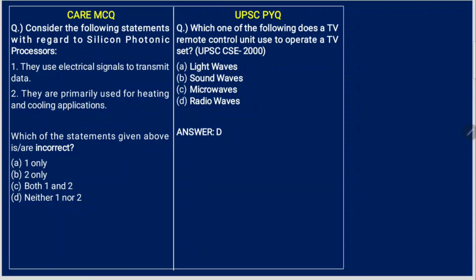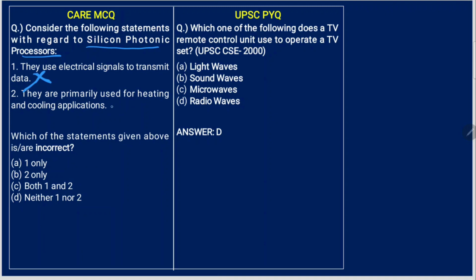Now, next question. Consider the following statements with regard to silicon photonic processors. They use electrical signals to transmit data. This is wrong because silicon photonic processors use light packets. What are light packets? They are nothing but photons. So they use photons for data transmission. So this is wrong.